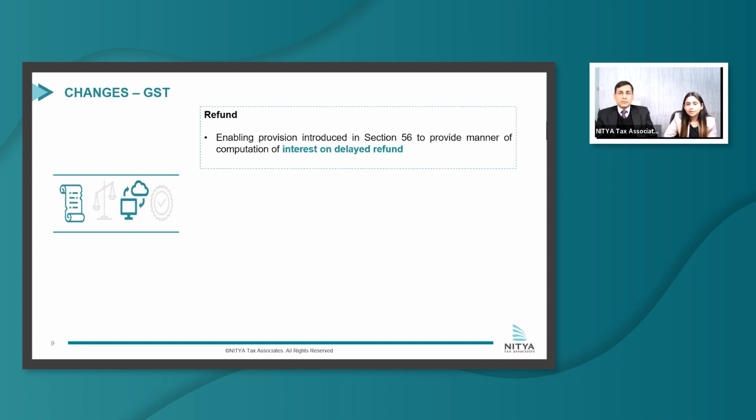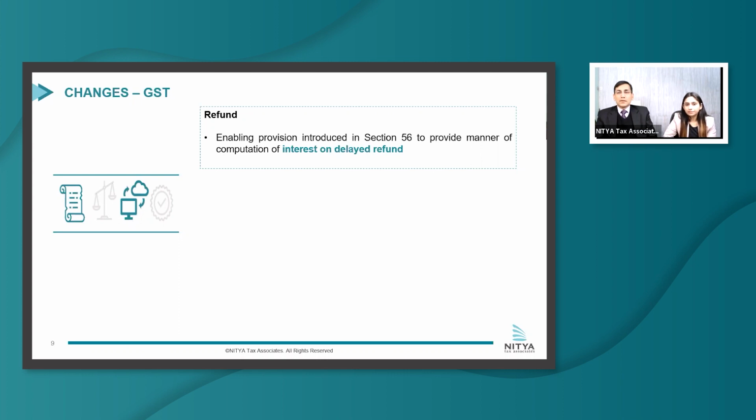This has been mainly done to cater to situations where the department fails to give a refund to the taxpayer in case of a technical glitch, or in case any information is delayed or not provided by a taxpayer. This provision will cater to those situations, and most probably they'll prescribe the starting date as the date when the full or complete refund application is filed by the taxpayer.